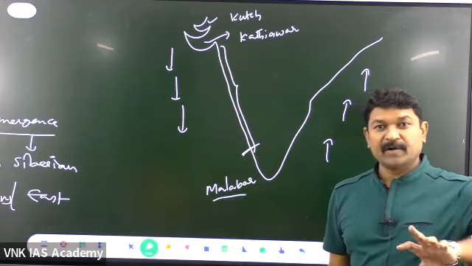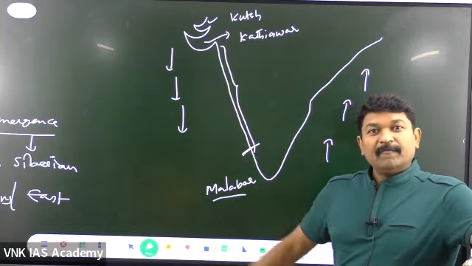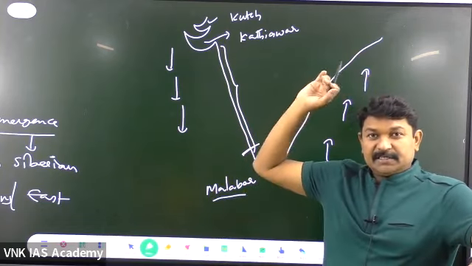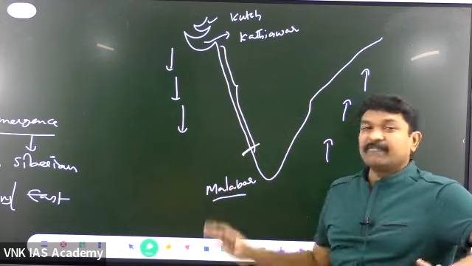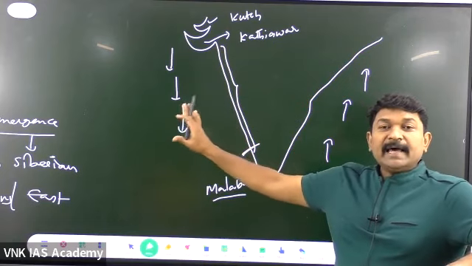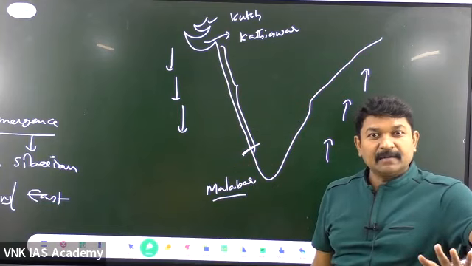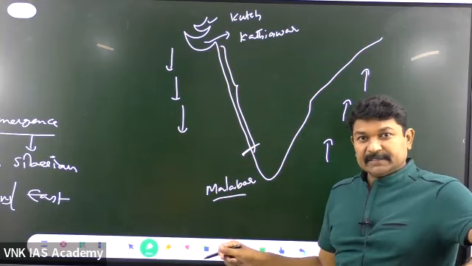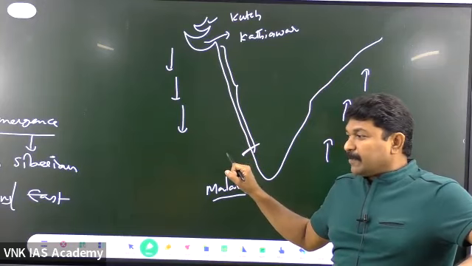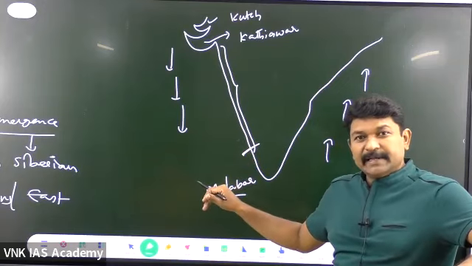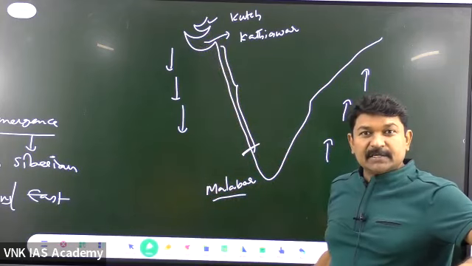Malabar, right? What you people have been feeling right from the beginning, when I was explaining something in the GS where the very precise form was not explained, is that I was giving it in a general fashion: the entire west coastal plains are submerging in nature. This is what I have explained, right? But see the difference now. The western coastal plains are submerging in nature, definitely, but not the entire western coastal region.